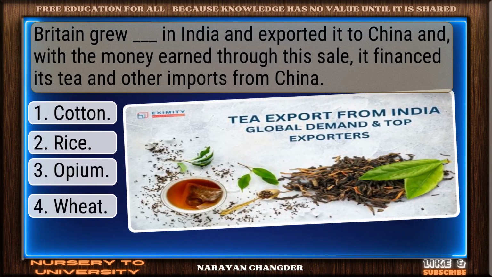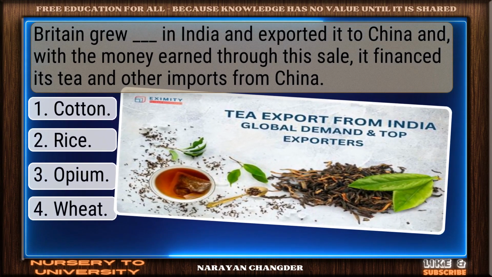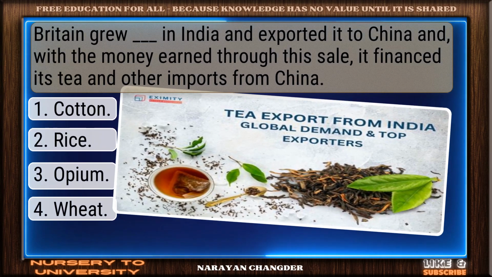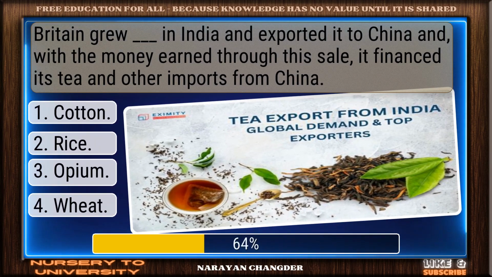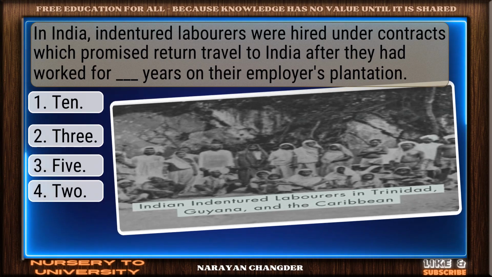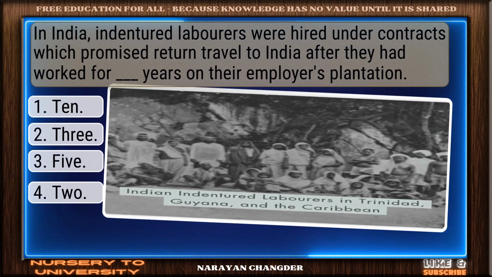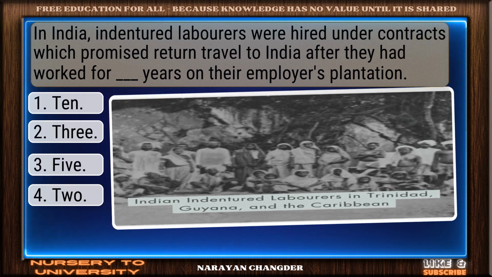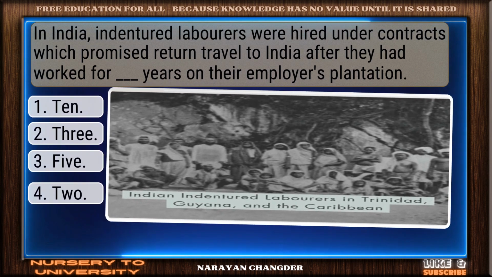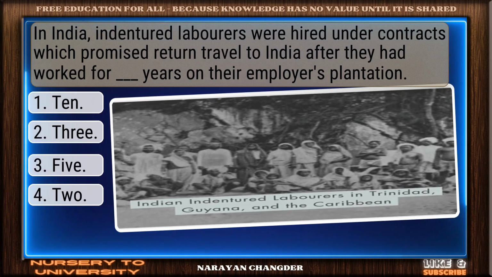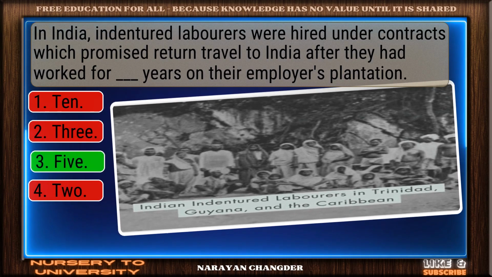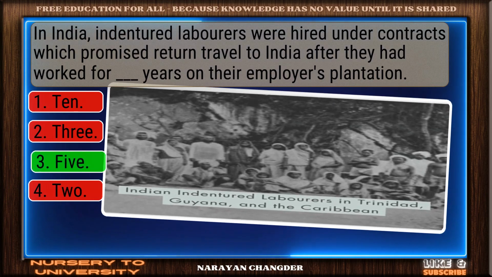Britain grew dash in India and exported it to China, and with the money earned through this sale, it financed its tea and other imports from China. Perfect. Opium is the one. In India, indentured laborers were hired under contracts which promised return travel to India after they had worked for dash years on their employer's plantation. Correct. 5 is spot on.